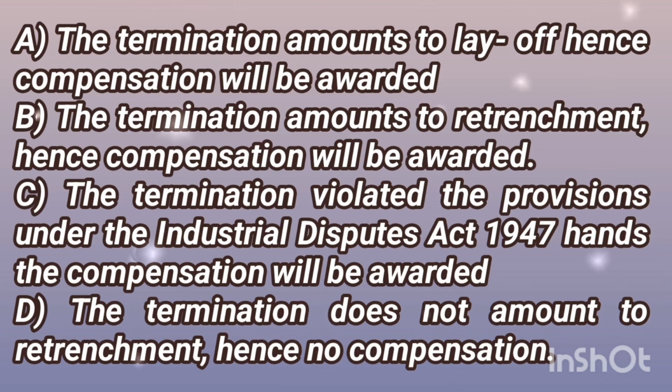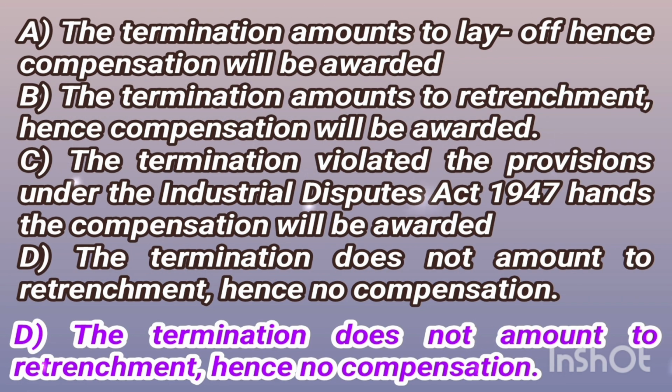Option A. The termination amounts to layoff, hence compensation will be awarded. Option B. The termination amounts to retrenchment, hence compensation will be awarded. Option C. The termination violated the provisions under the Industrial Dispute Act 1947, hence the compensation will be awarded. Option D. The termination does not amount to retrenchment, hence no compensation. The correct answer is option D. The termination does not amount to retrenchment, hence no compensation.